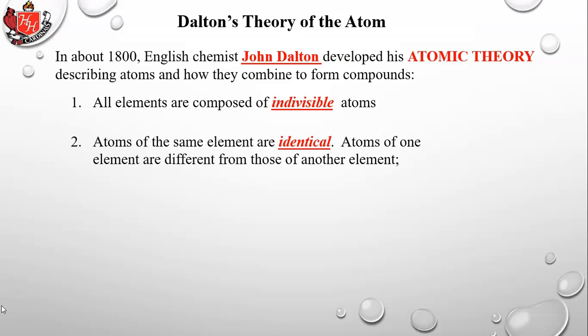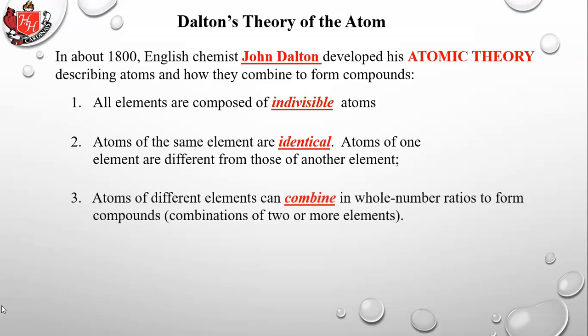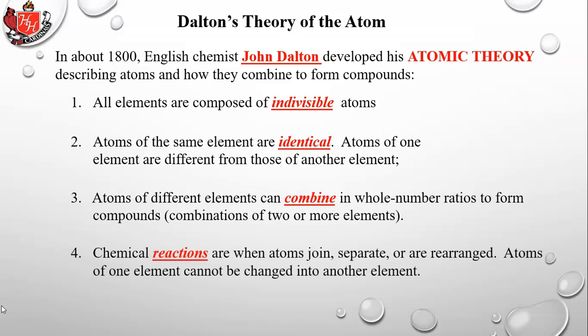Atoms of one element are different from those of another element. 3, atoms of different elements can combine in whole number ratios to form compounds. That's a combination of 2 or more elements. And 4, chemical reactions are when atoms join, separate, or are rearranged. Atoms of one element cannot be changed into another element. So let's look at this in a little more detail and see where Dalton was right and where he might have been wrong.